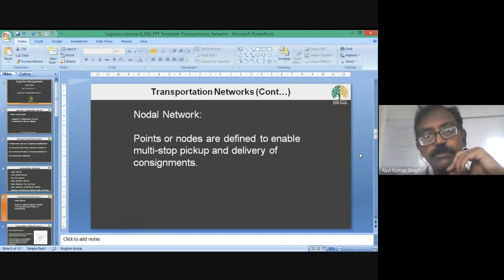So in this nodal network, points or nodes are defined to enable multi-stop pickup and delivery of consignment. So this model is applicable where you have multiple points of pickup or delivery or both.